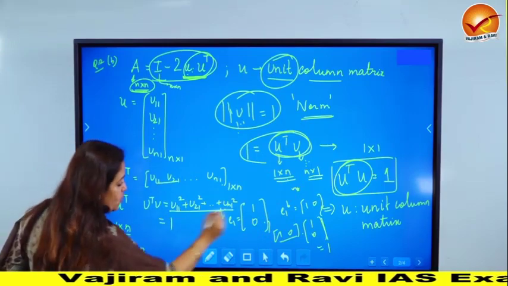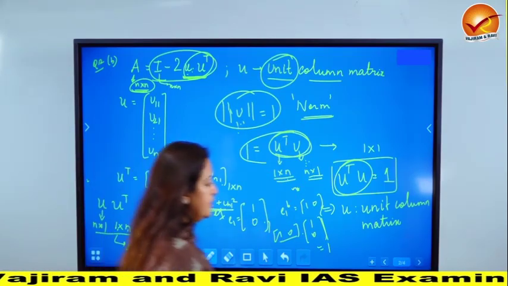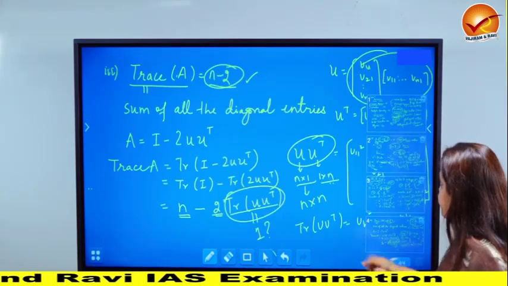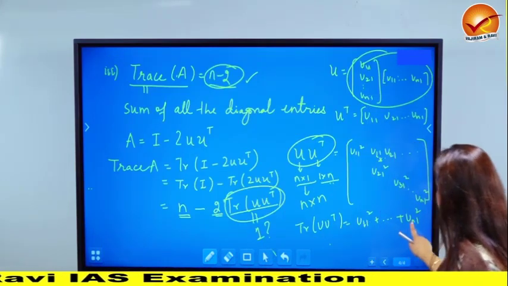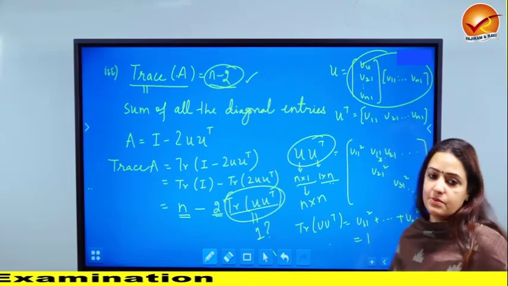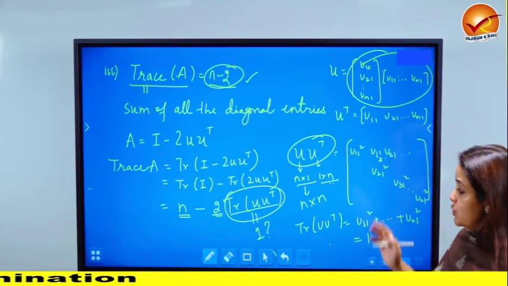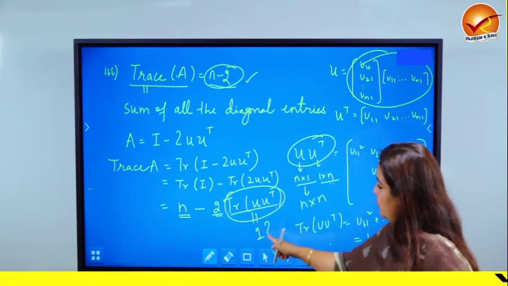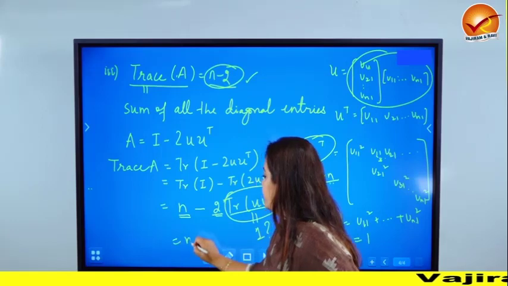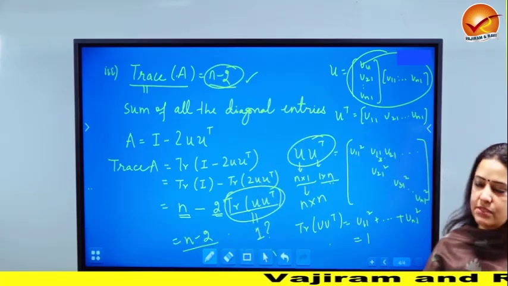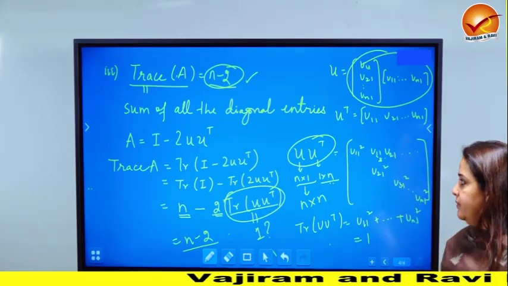So if this quantity is nothing but 1, if you go back to where we are right now, here, U11 square, dot dot dot till UN1 square, from the previous slide I just showed you that this will come out to be equal to 1. So again, if you introduce U properly, then it is easier to just conclude that this is 1, and therefore if you put it, the answer comes out to be n minus 2 as was required.